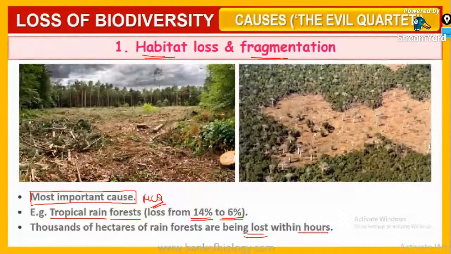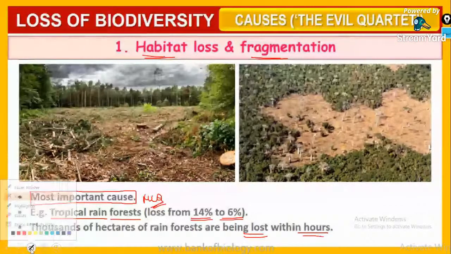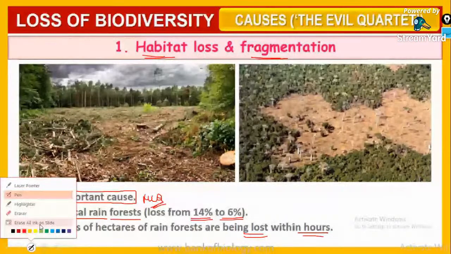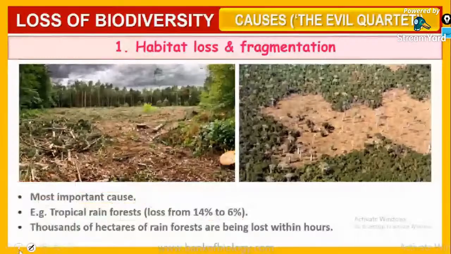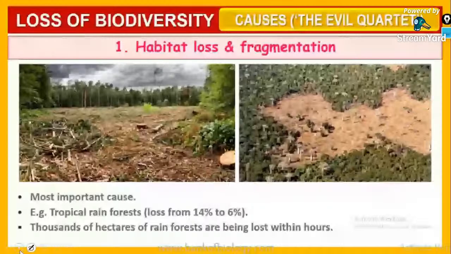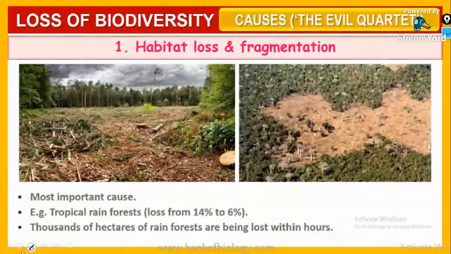Within each hour, thousands of hectares of rainforest are lost because of habitat loss and fragmentation. People are cutting down the trees for their own habitation. Look, the trees are being deforested. So deforestation is one of the main reasons which leads to habitat loss and fragmentation.